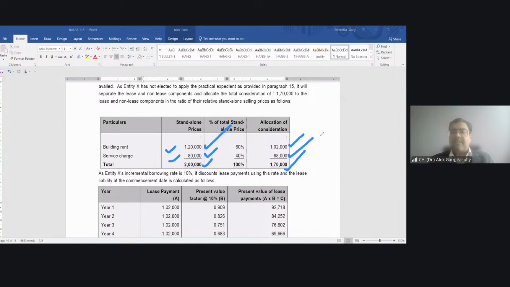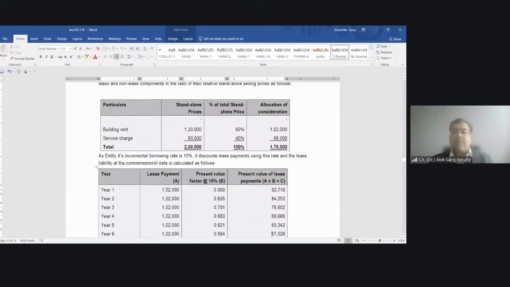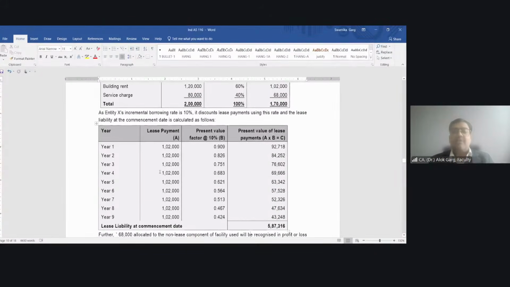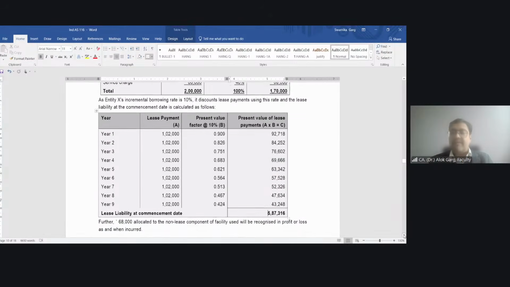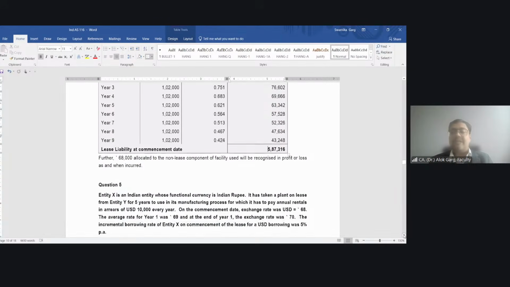So likewise here in this case, what was the periodicity of this lease agreement? It was 9 years, right? So this 1,02,000 is my 9-year payment. My discount rate is 10%. This is my present value of lease payment, 587,316. We will debit the right of use asset and credit the lease liability.